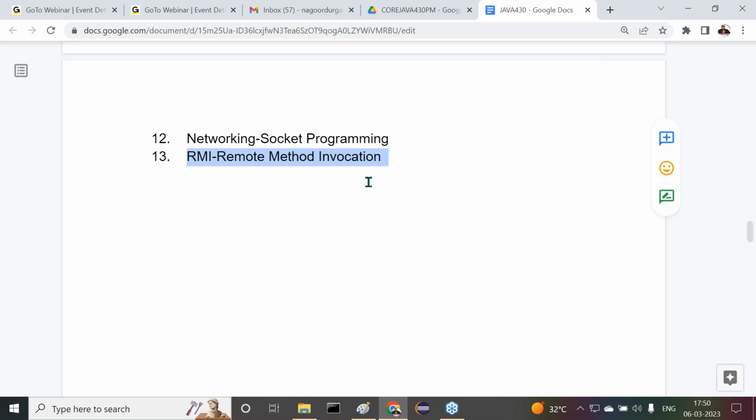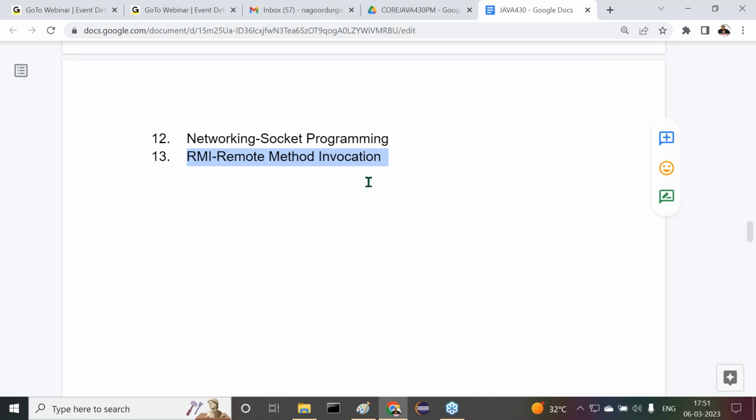So this entire thing is going to be implemented with what technology? RMI, remote method invocation. In other words, remote service invocation. Observe carefully. Whatever example I said to you, Durgasoft, ICICI Bank, remote services consumption, this entire scenario is nothing but the web services concept. But for web services, the basic is RMI. For web services, the foundation is RMI. If you understand RMI, web services are very simple. If you are not understanding RMI, web services is somewhat difficult.